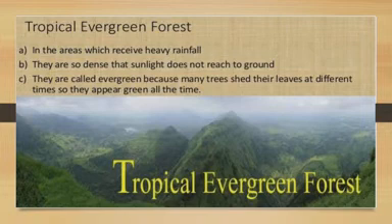Some special trees in tropical evergreen forest are mahogany, ebony, rosewood, rubber and cinchona. Animals in these forests are elephant, monkey, deer, one-horned rhinoceros, bats, sloths, lemur, snail, scorpions. These are the animal species found in this forest.